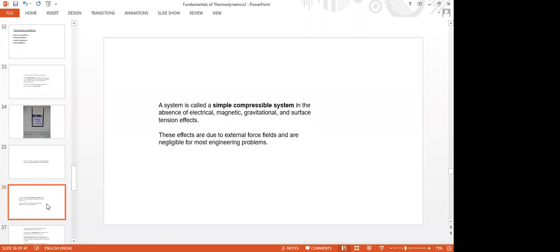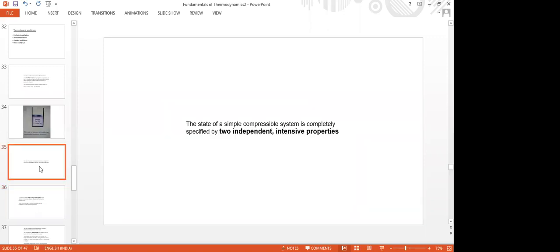Therefore, in all our problems we consider simple compressible systems. Now, to locate the state point of a compressible system, it requires two independent intensive properties. What is independent? What is dependent? We will see later.